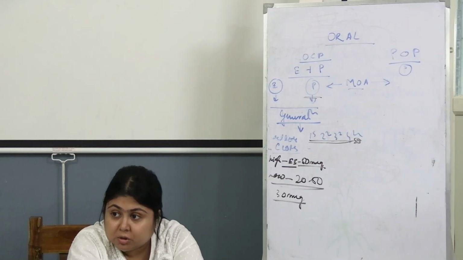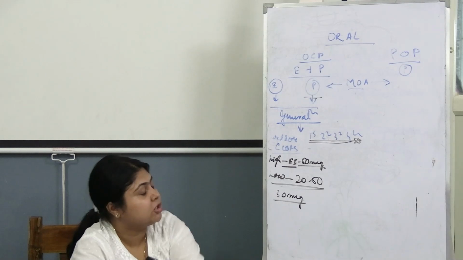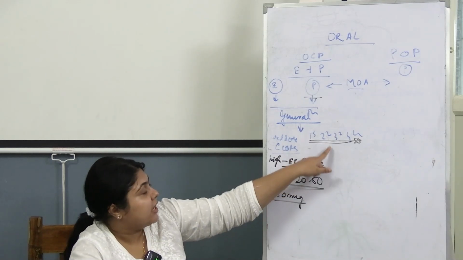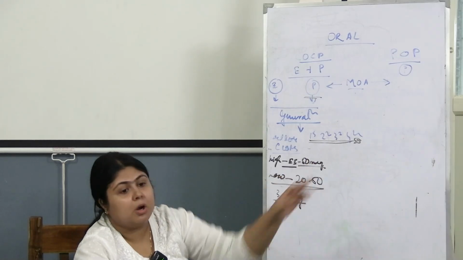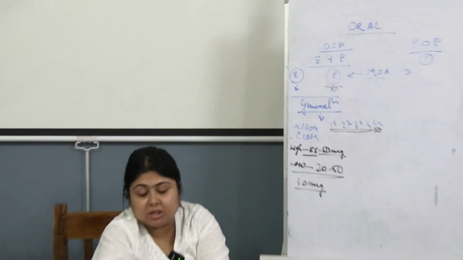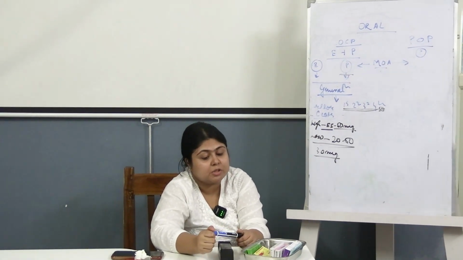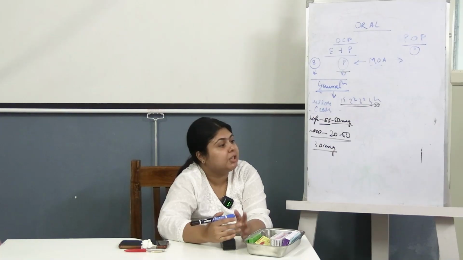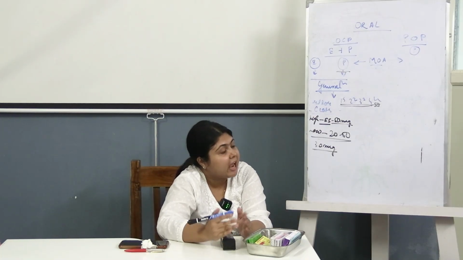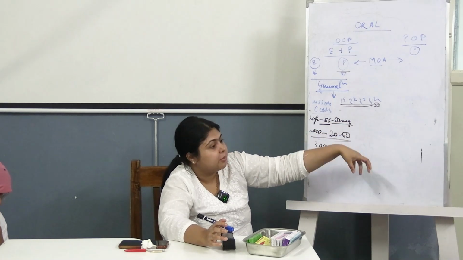Not maximum progesterone. As the generations go by, as we move towards the fourth generation progesterone, the third generation has low androgen effect and in the fourth generation these pills are anti-androgenic. So whenever we are giving COCPs in case of hyperandrogenism, in case of PCOS, in case of hirsutism, what we need is an anti-androgenic effect, because those people are hyperandrogenic. At that point of time we prefer the fourth generation pill.